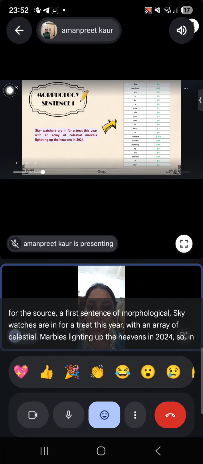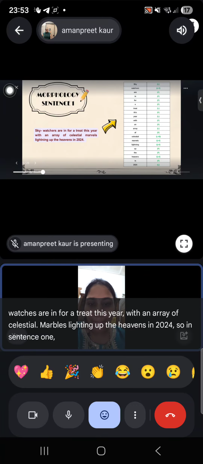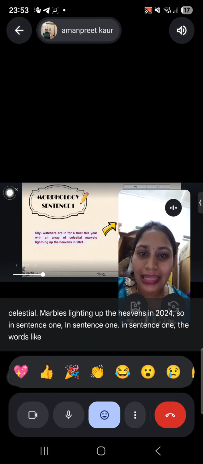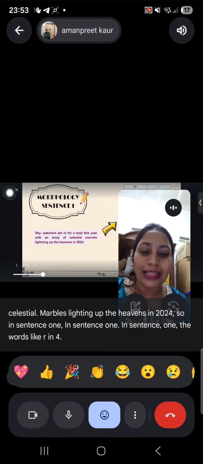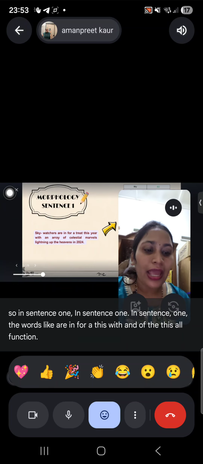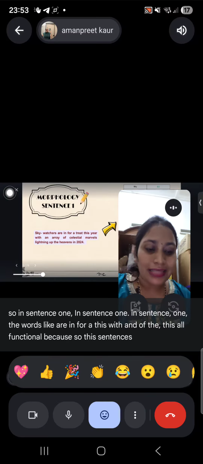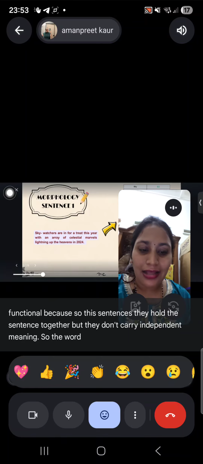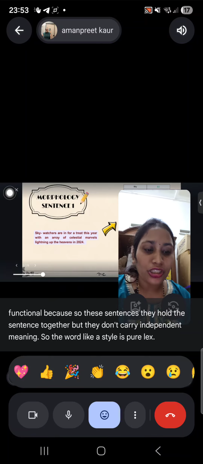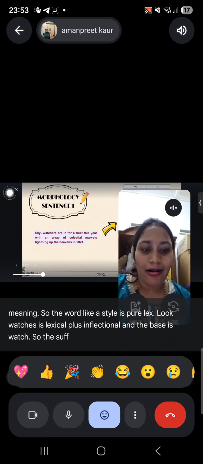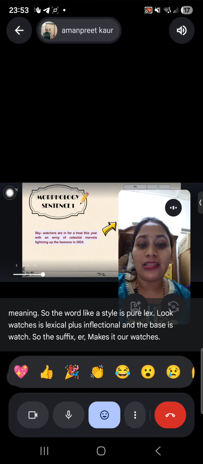In sentence 1, the words like are, in, for, this, with, and, of, up, the, these are functional. They hold the sentence together, but they don't carry independent meaning. The word sky is purely lexical. Watchers is lexical plus inflectional, and the base is watch; the suffix er makes it watchers, so it makes it plural.